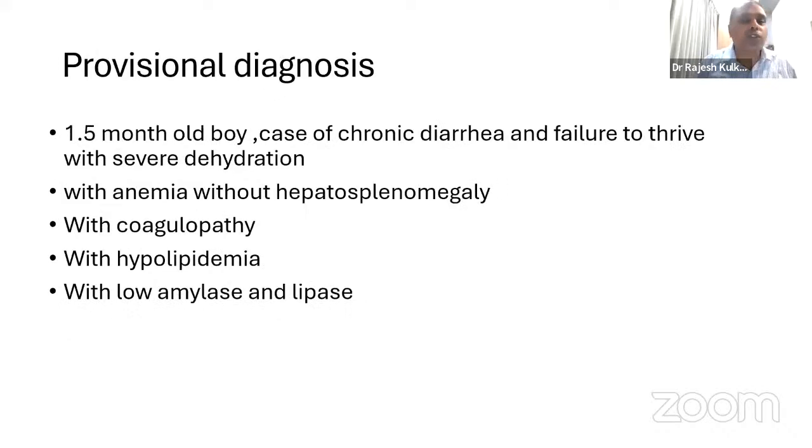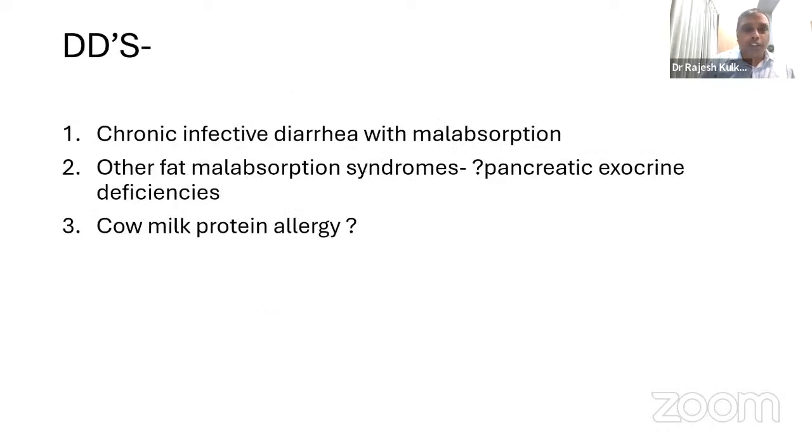Excellent. Okay, so that is how we summarized. We said chronic diarrhea, failure to thrive, severe dehydration, anemia, coagulopathy, hypolipidemia, low amylase, low lipase. So our differential diagnoses were chronic infective diarrhea with malabsorption, fat malabsorption syndrome, pancreatic exocrine deficiency, cow's milk allergy. There is no history of any cow's milk intake in the baby or the mother, so we did not think of it really. Congenital syndromes, now that is something that has to be added.